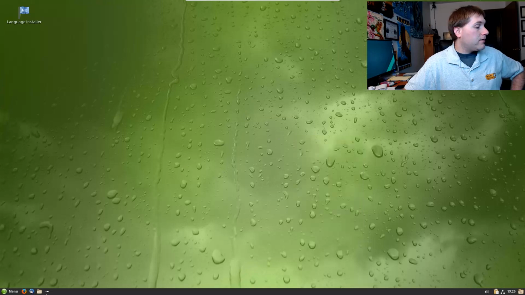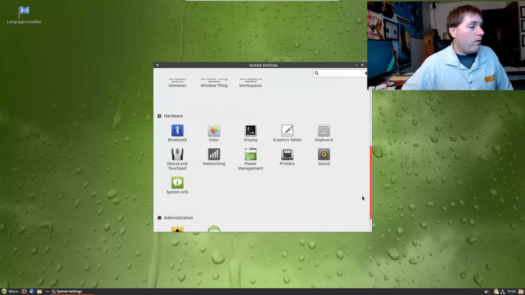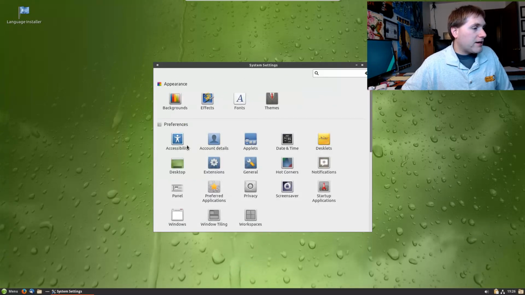Now, if you go back into your settings panel here, you'll see that you have what are called desklets and you have applets with Cinnamon. Now, these apply to Cinnamon, not necessarily openSUSE as a whole. I actually don't use these, so I've got to remember where they are. Okay, so here's your desklets and here's your applets.